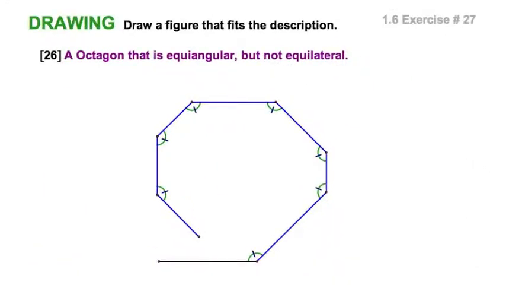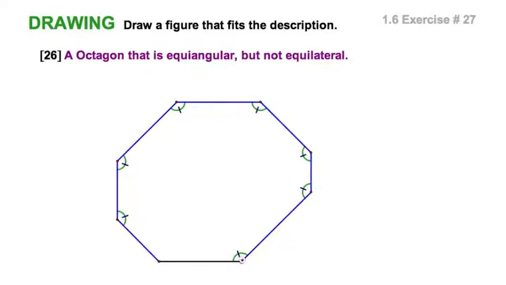Well, let's see if it's possible to draw an octagon that is equiangular but not equilateral. I've got here 8 segments, and I've got the same angle between all of them. I just have to join the figure up, I guess. And let's see if we can do that. I bet if we extend this one down over here and maybe move over like this, hey, there you go. That looks like an 8-sided figure which has equal angles but not equal sides.